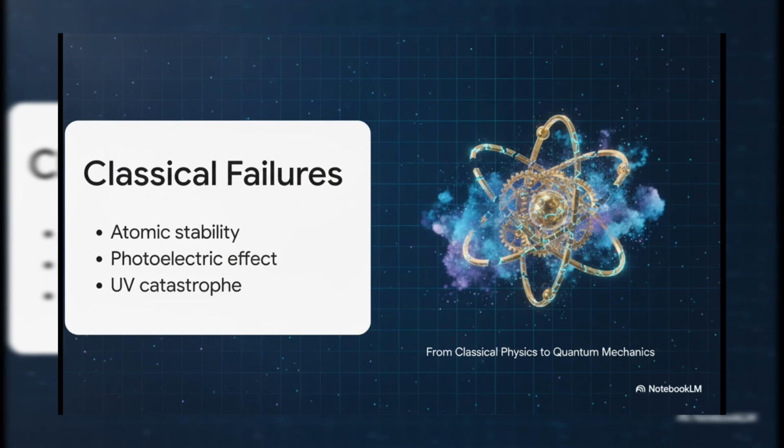We also saw massive anomalies popping up, things like the photoelectric effect and blackbody radiation problems that led to the disastrous ultraviolet catastrophe. That was a mathematical nightmare where classical formulas predicted an object in thermal equilibrium would emit an infinite amount of radiation. Obviously, that wasn't happening in reality, right? We'd all be cooked. The universe desperately needed a new set of rules.